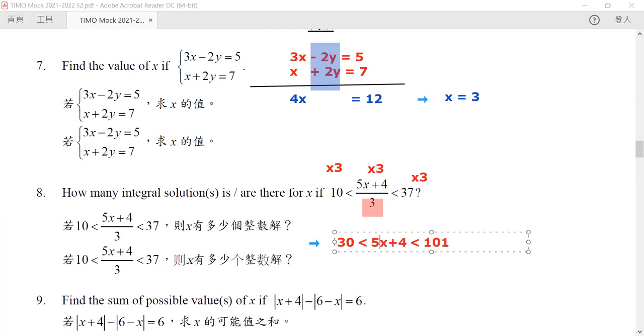Oh, this is 5, okay? So again, we can subtract both sides by 4. So if we try 6 is greater than 5x is more than or equals to 97.